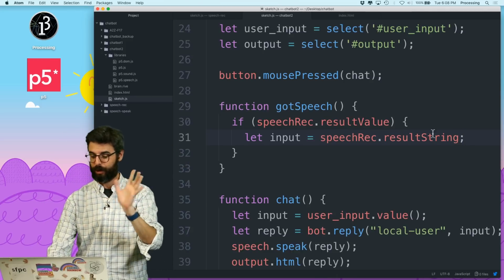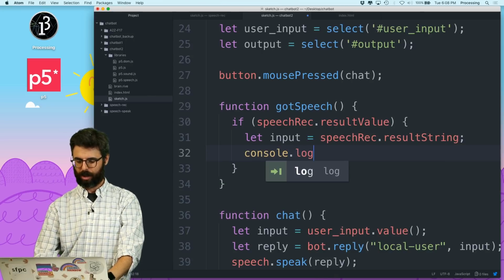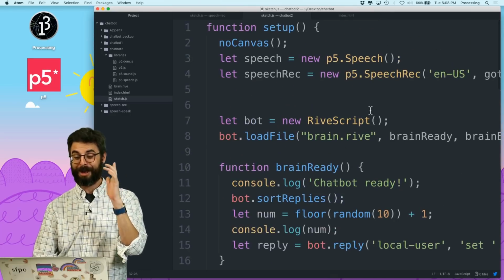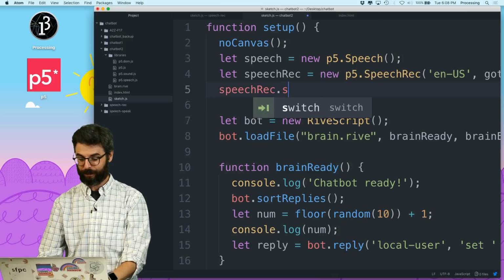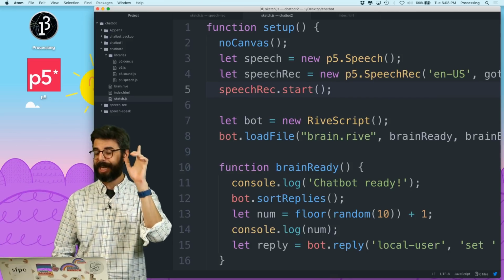Now here's the thing, this won't do anything. I could say console.log input right now, but this won't do anything because I forgot something really important, which is I need to say speechRec.start. Okay? speechRec.start. Now here's the thing.